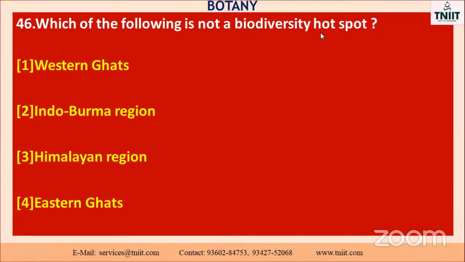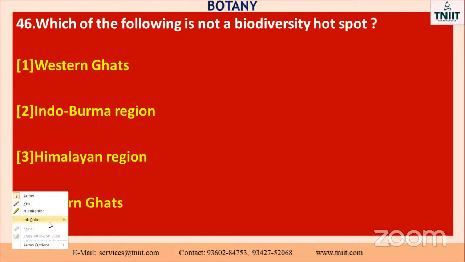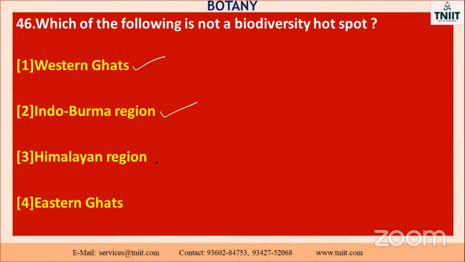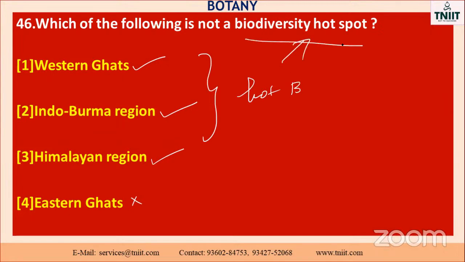Which of the following is not a biodiversity hotspot? Okay, already we discussed here. How many hotspots are there? There are so many hotspots. Particularly, there are 6 in India. Western Ghats is also one of them, and Indo-Burma, the Himalayan region. The East will not come. So these are the biodiversity hotspots in India.